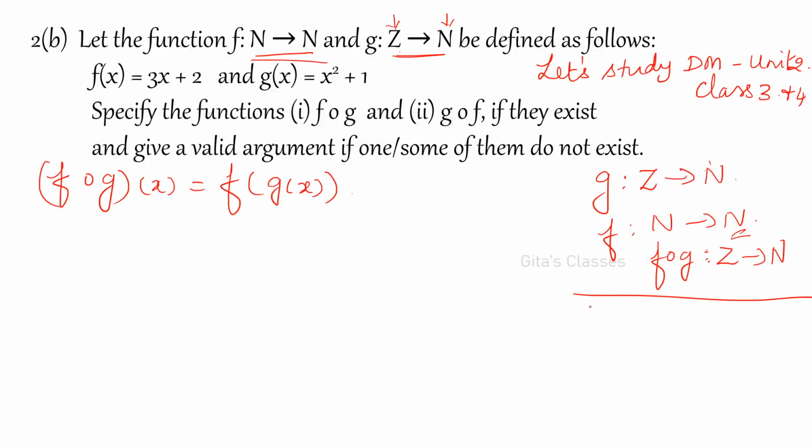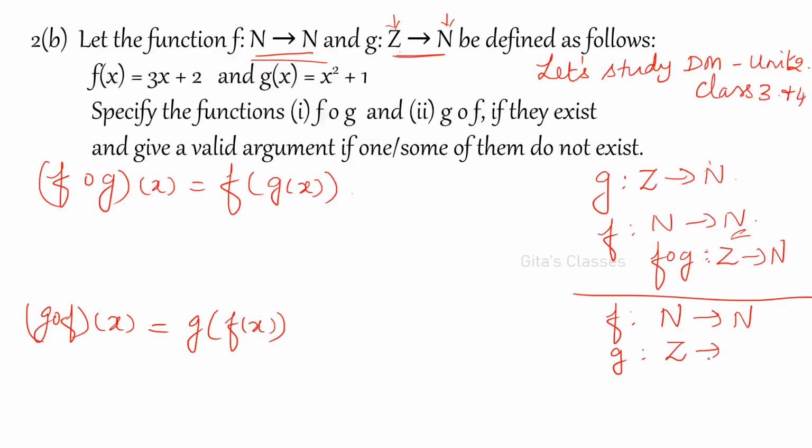Next part, g composition f. g composition f of x is equal to g of f of x. First we consider f of x. f is from N to N, and g is from Z to N. Now you will get a confusion. We consider the elements from N, and the images will be in N. Now these images should be in the domain of g. Is it available?